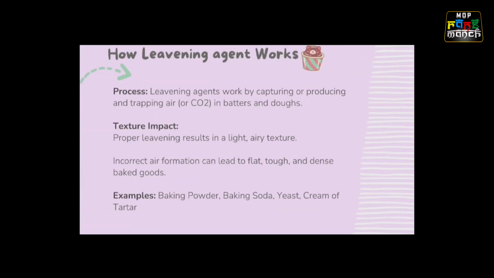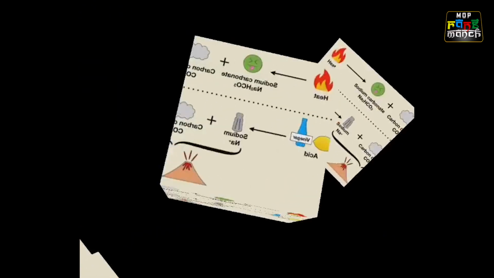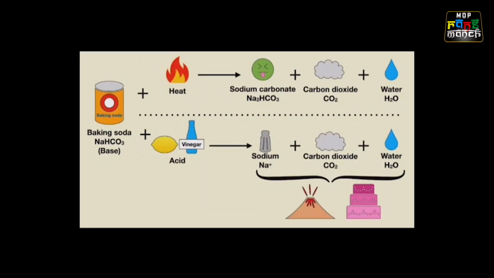These leavening agents work by capturing and trapping air or carbon dioxide within the batters and doughs. This gives a textural impact. Proper leavening results in a light and airy texture. Incorrect air formation can lead to flat, tough, and dense baked goods. Examples: baking powder, baking soda, yeast, and cream of tartar.